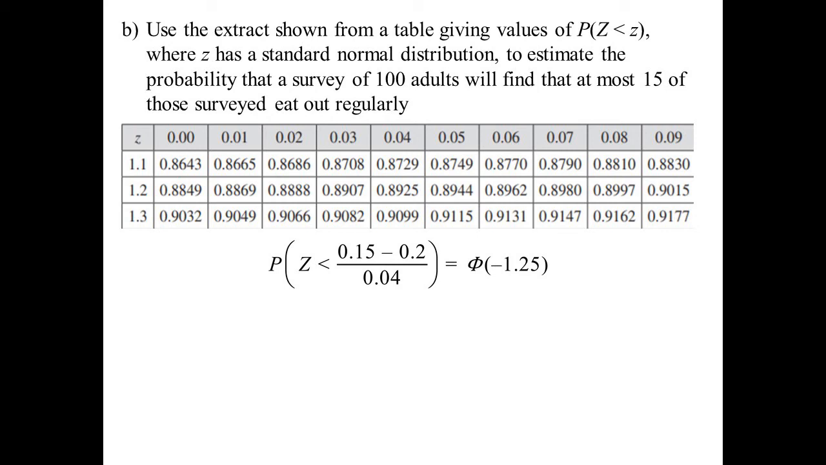Now, the table they've given me doesn't have minus 1.25, but remember we can use 1 minus the 1.25. Looking up our table, 1.2, there it is. Read across to when it's underneath the 0.05, we get an answer of 0.8944. Subtract that from 1, and we get 0.1056.